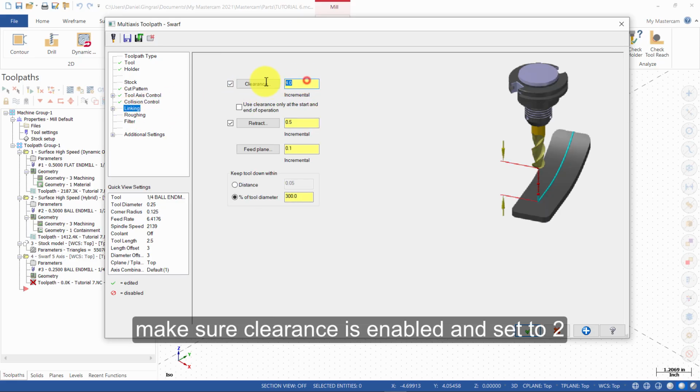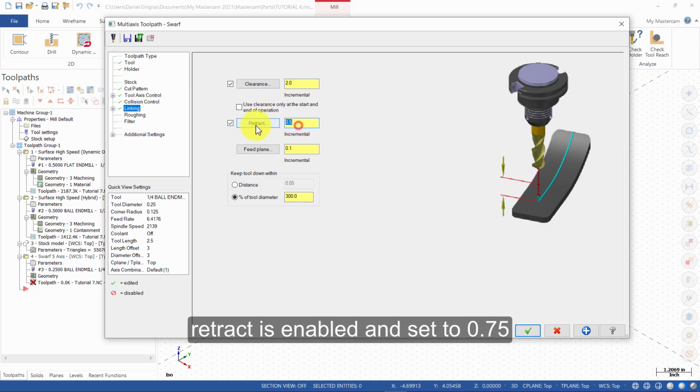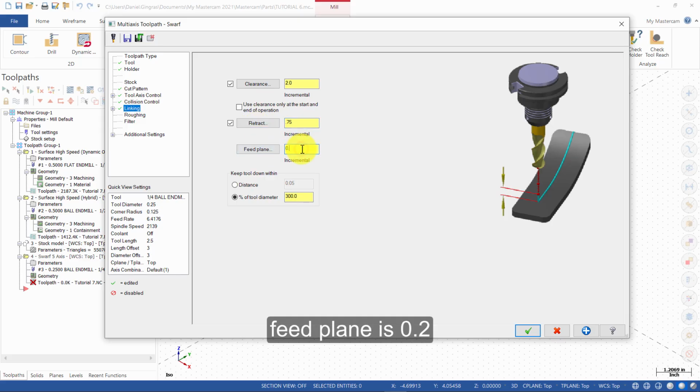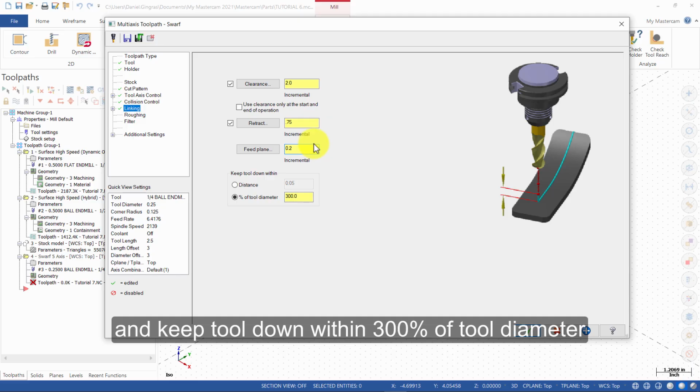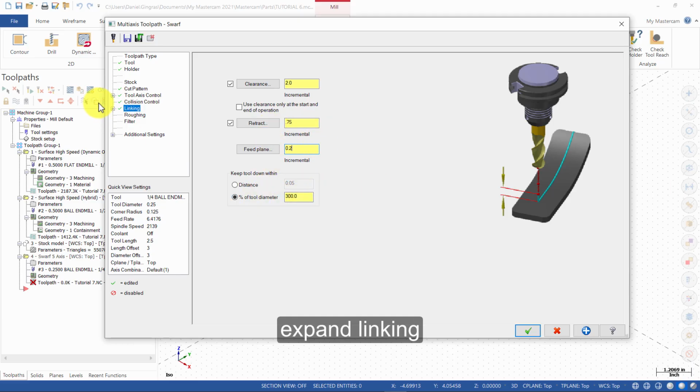Select Linking Parameters. Make sure Clearance is enabled and set to 2. Retract is enabled and set to 0.75. Feed plane, 0.2. And keep tool down within 300% of tool diameter. Expand linking and select Entry Exit.